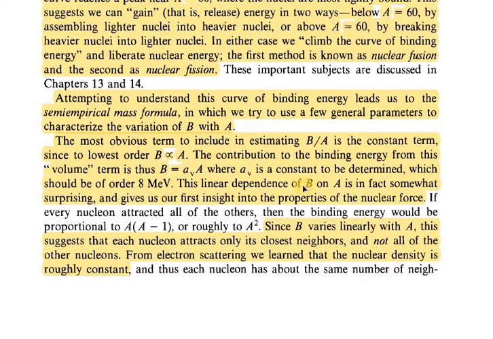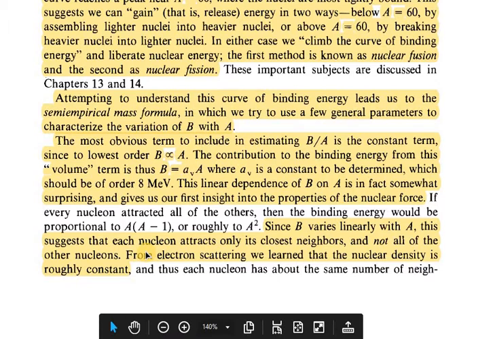This linear dependence of the binding energy B on A is in fact somewhat surprising. Since B varies linearly with A, this suggests that each nucleon attracts only its closest neighbors and not all of the other nucleons.